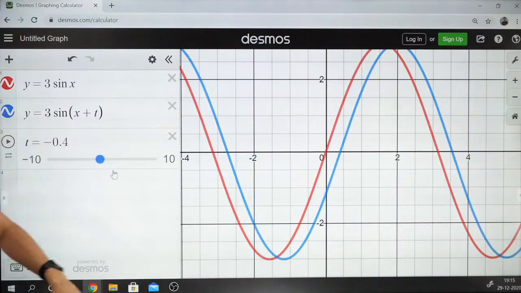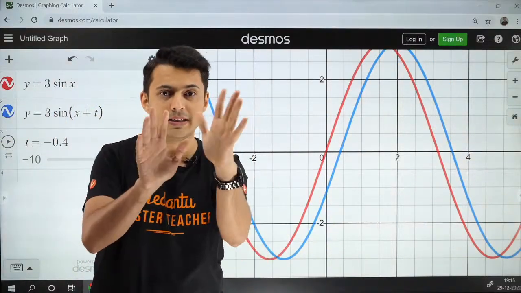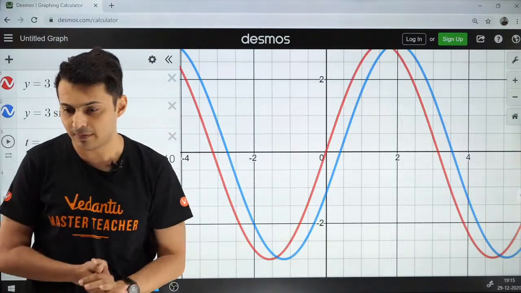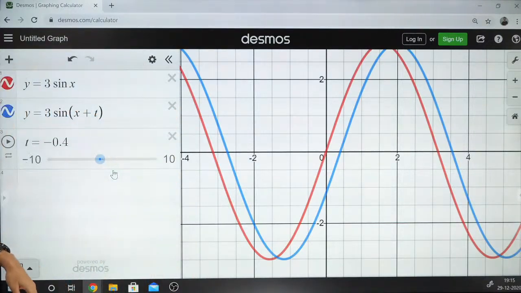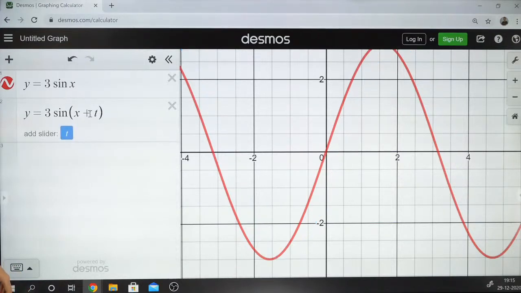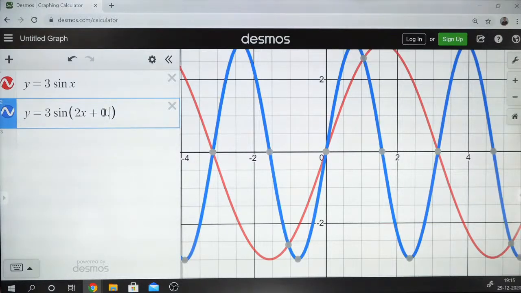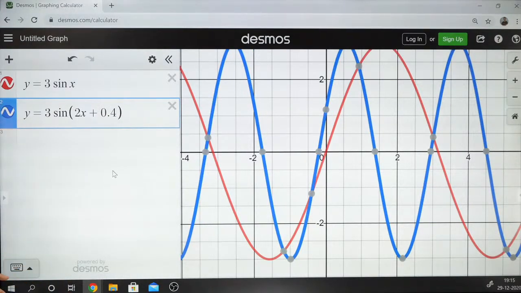Is that clear, everyone? Are you guys visualizing this? Nobody will teach you like this, okay? I hope this is clear. Everyone? Yes? This is what happens. Okay, so now let me make it like 2x, and let me make this 4 or something. It doesn't matter really.